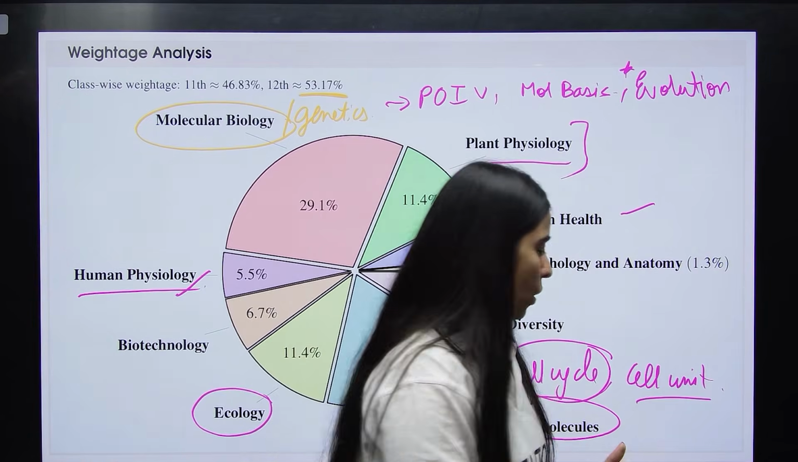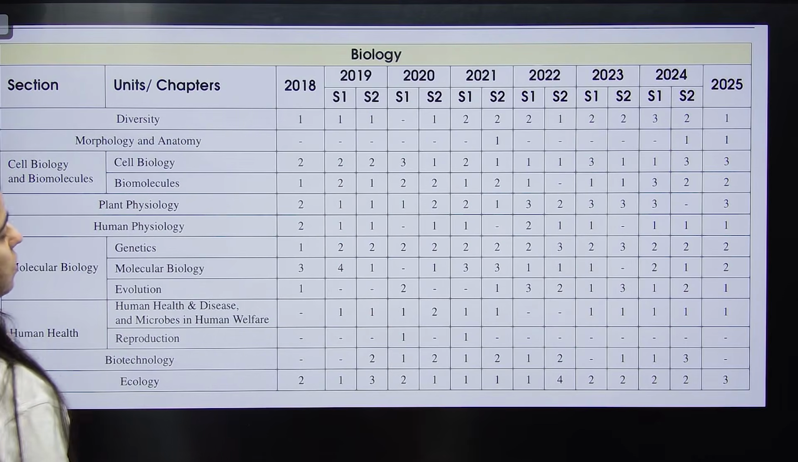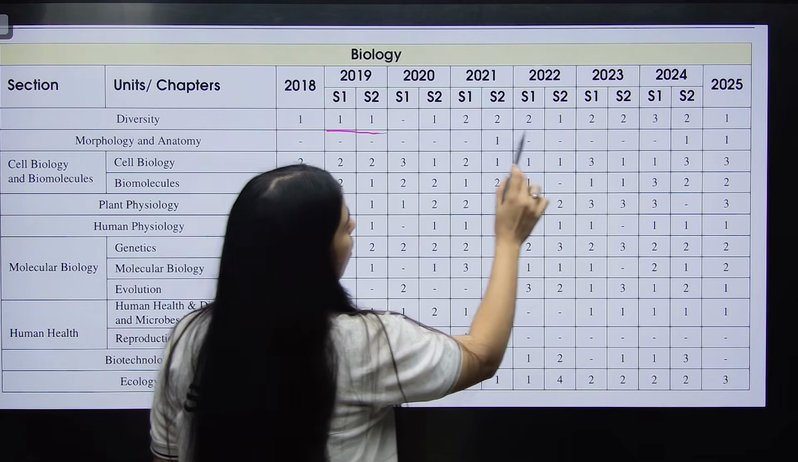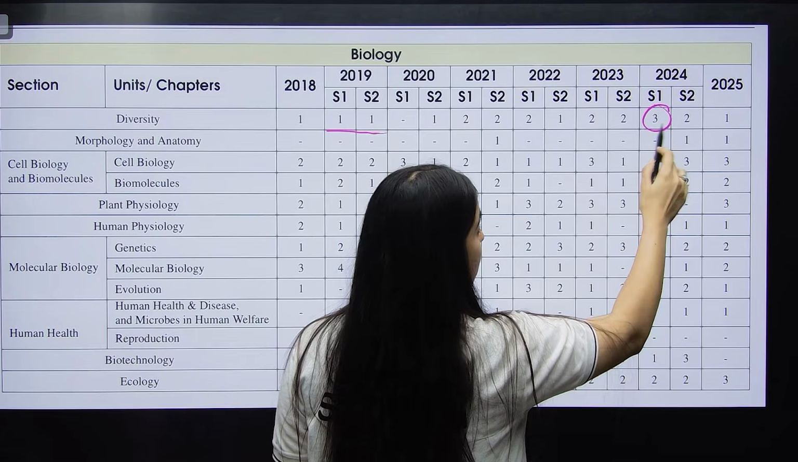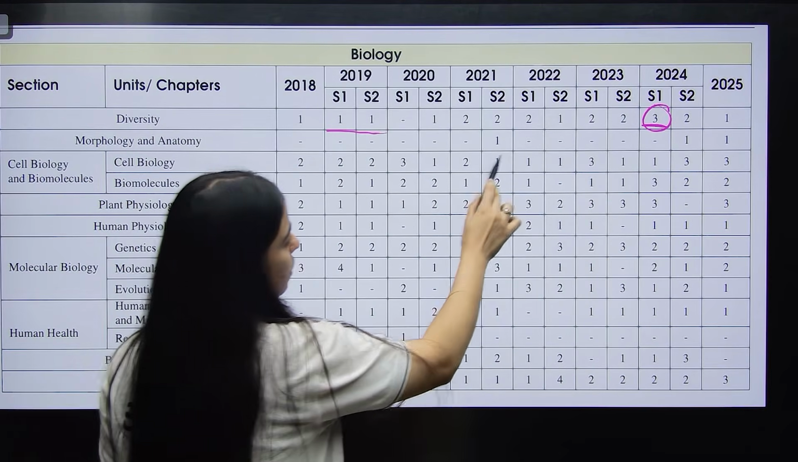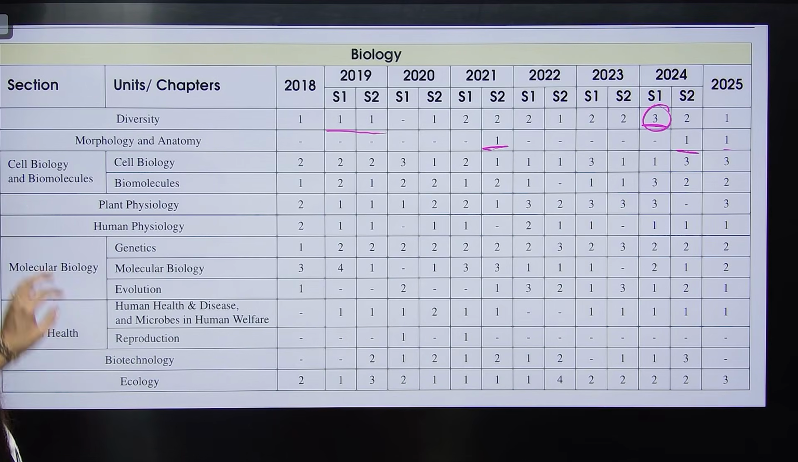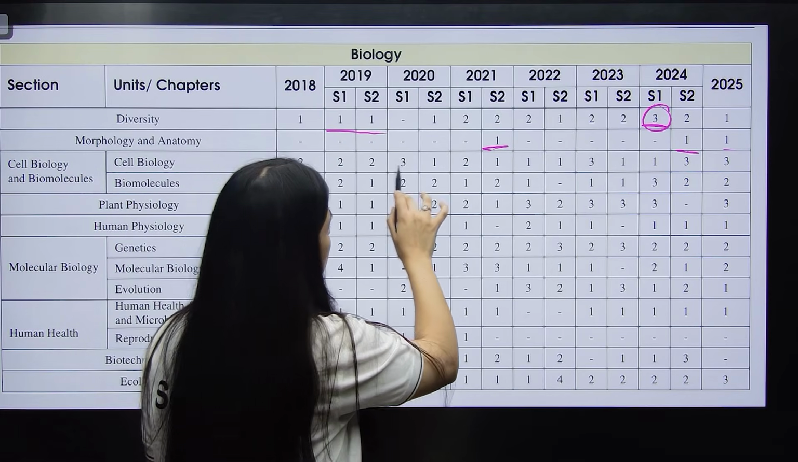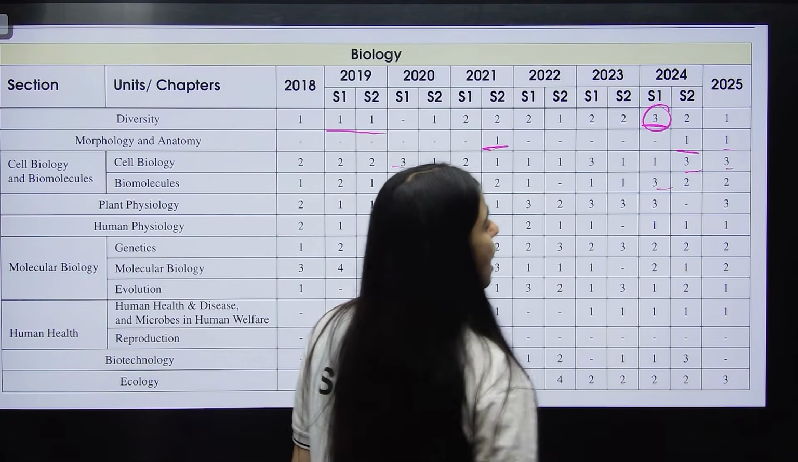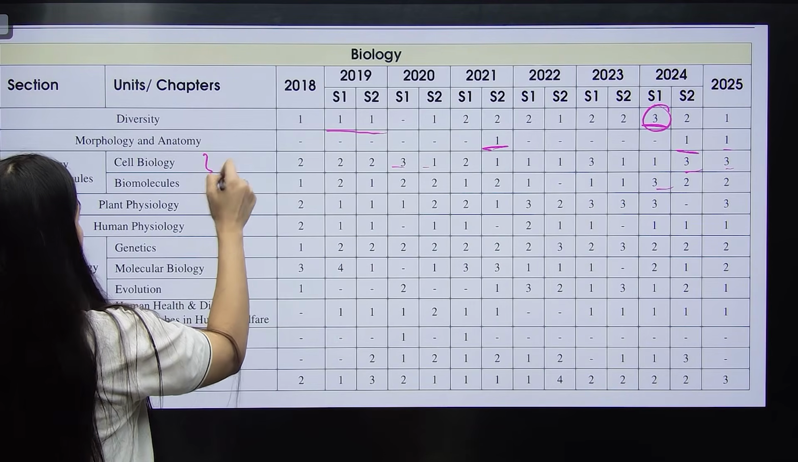Now let's break it down a little more to see what questions have been asked. If you see diversity, every year at least 1 or 2, and in 2024 you had 3 questions asked. Morphology and anatomy, hardly 3 questions have been asked from 2018 to 2025. Cell, the unit of life, if I take the complete cell biology unit, every year 2 to 3 questions have been asked from the entire unit. So again, it is a very scoring unit.